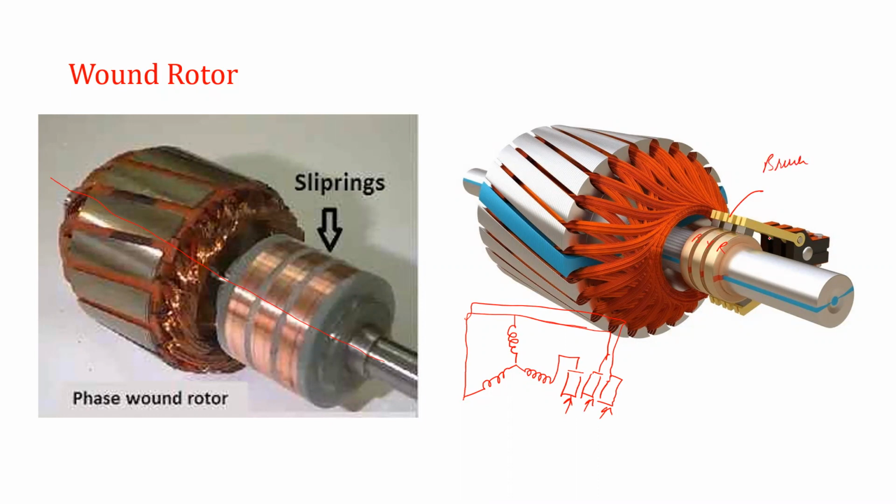So R phase, Y phase, B phase, and these brushes are connected with the connector strip, and this connector strip is used to connect external resistance. So in case of wound rotor construction, the slip rings are there, brushes are there. So definitely one has to pay attention to the maintenance of brushes, replacement of brushes after whatever schedule time is given for the 3-phase induction motor.